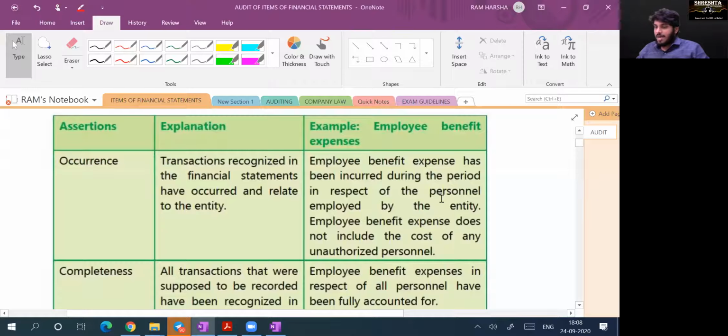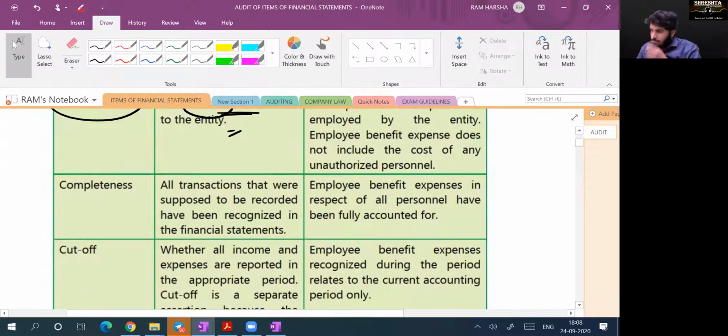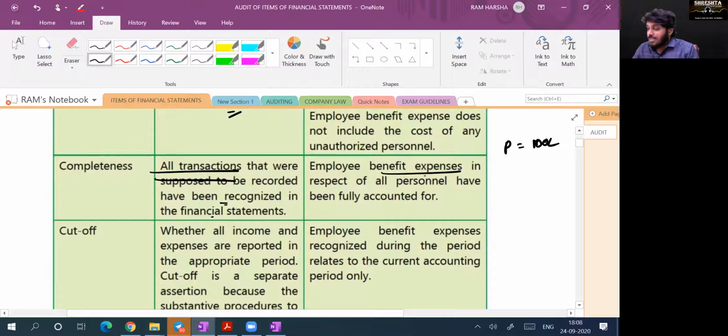Now you see occurrence. What do you mean by occurrence? What is the assertion called occurrence? Transactions recognized in financial statements have actually occurred and related to the entity. Transactions recognized in P&L, whatever is shown in the P&L, you are saying they occurred in the organization and they are related to the entity. When you say purchases of 100 lakhs, you are saying total purchases, all transactions during the year, are 100 lakhs. You are saying complete purchases for the accountant. You need to verify that. Employee benefit expenses for all staff have been accounted for or not, indirectly.